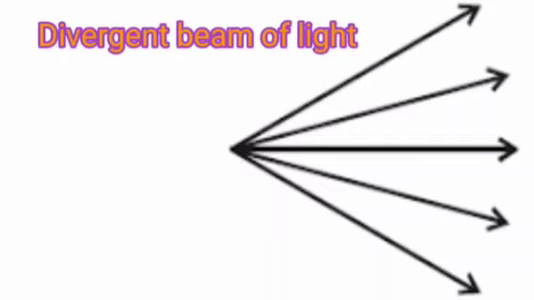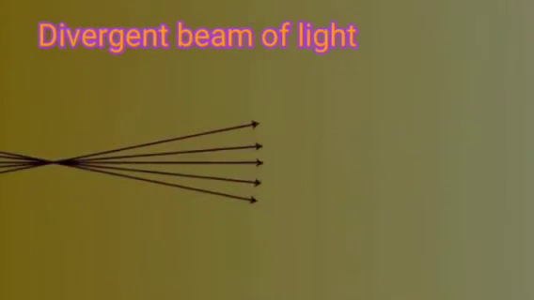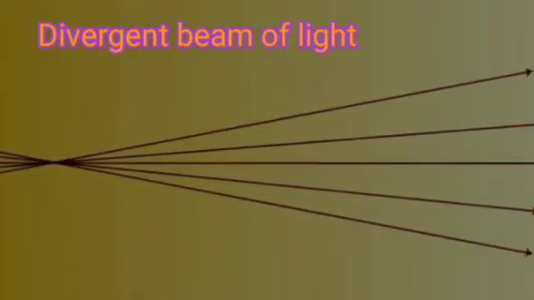Divergent beam of light. When the rays of light starting from a point travel in various directions, the collection of such rays is called a divergent beam of light. The distance between the rays goes on increasing.